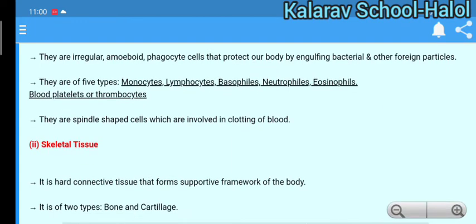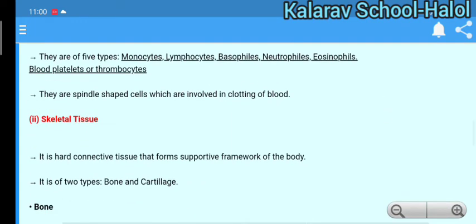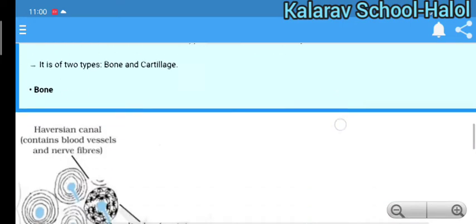Next is skeletal tissue. It is hard connective tissue. So first connective tissue is blood, lymph and the other parts of blood I had told you. But the skeletal tissue is hard connective tissue. Mainly it is the support or framework of the body. Skeleton is the framework of the body. So it is of 2 types, bones and cartilage.